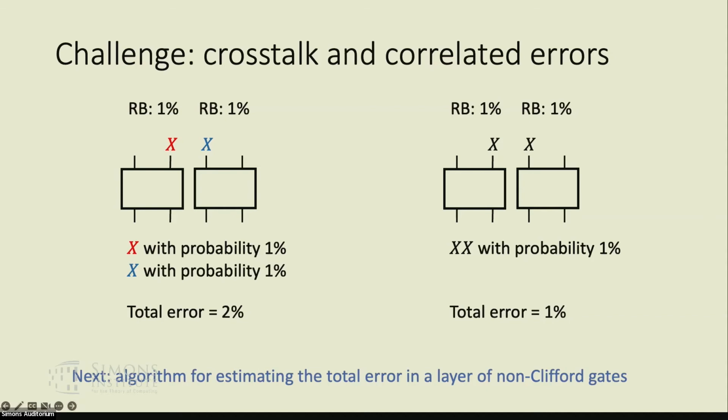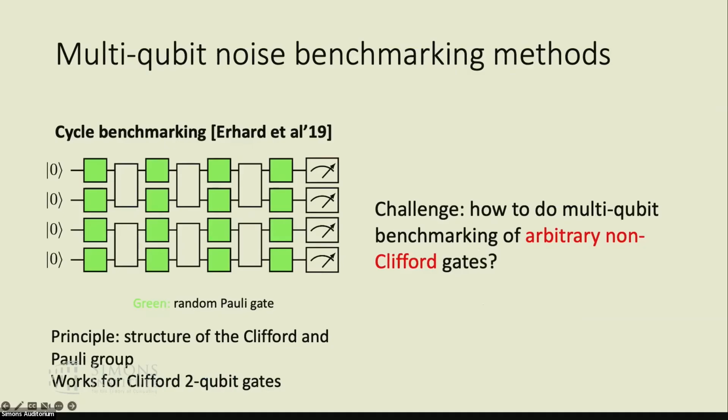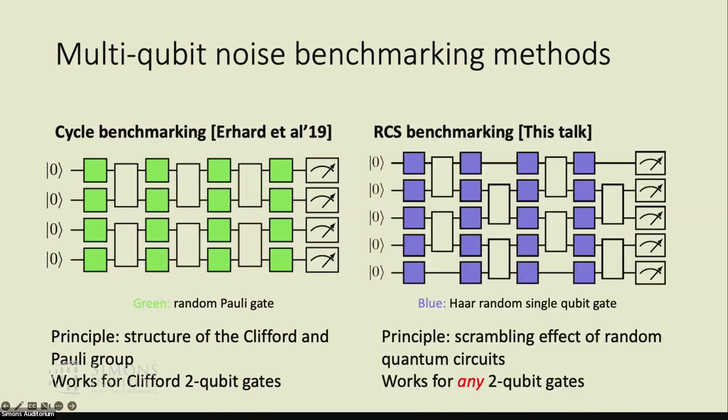Next, we will discuss an algorithm for estimating the total error in a layer of non-Clifford gates. Interestingly, this has been an open challenge in the field of benchmarking because the standard techniques that we use for benchmarking, like these type of circuits, only work for Clifford gates. Interestingly, we show that using RCS, we can solve this problem. And it works for any 2-qubit gates, regardless of Clifford or non-Clifford.